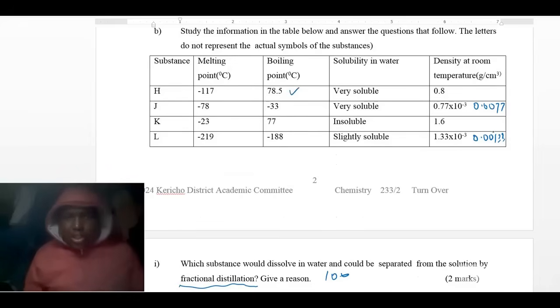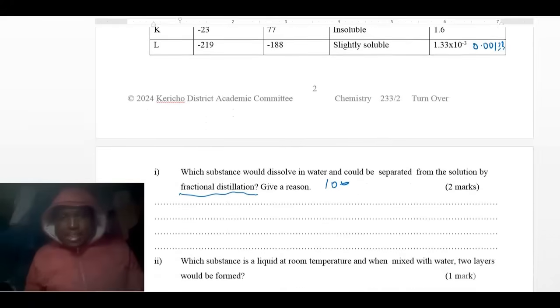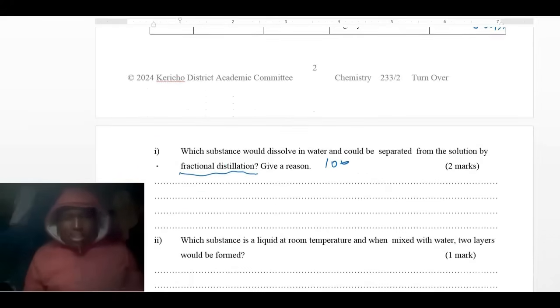Therefore H will dissolve in water because it is soluble, and can be separated by fractional distillation because they have different but close boiling points.